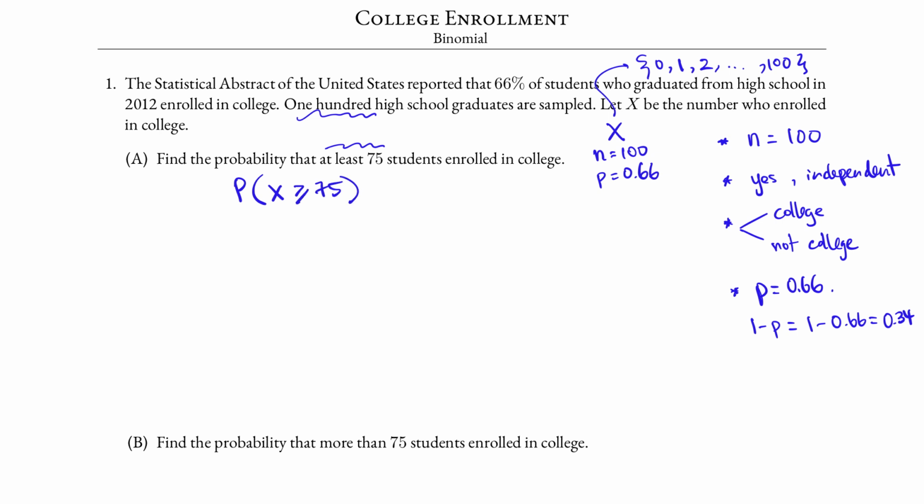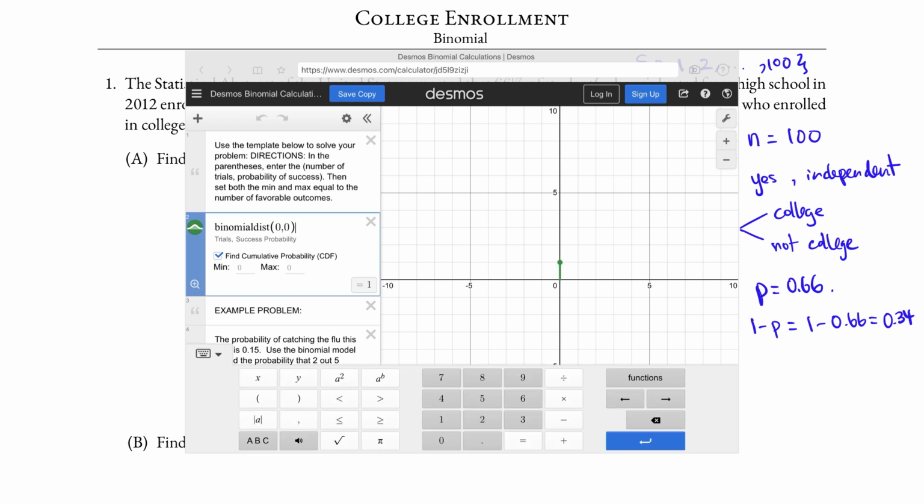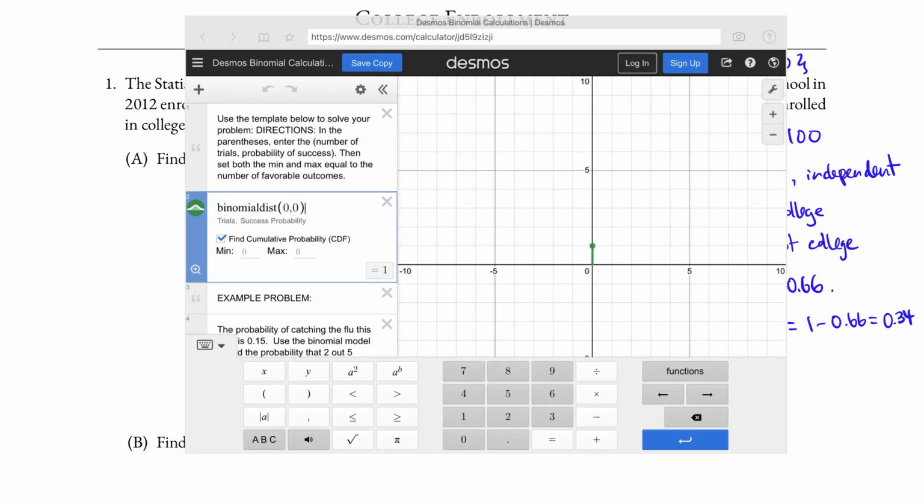Binomial distribution is a discrete random variable. It makes a huge difference whether we include the equal sign in this inequality or not. Once we have the parameters along with this symbolic form, we're ready to use a calculator. There are many calculators that can compute this probability. We will use the Desmos binomial calculator.